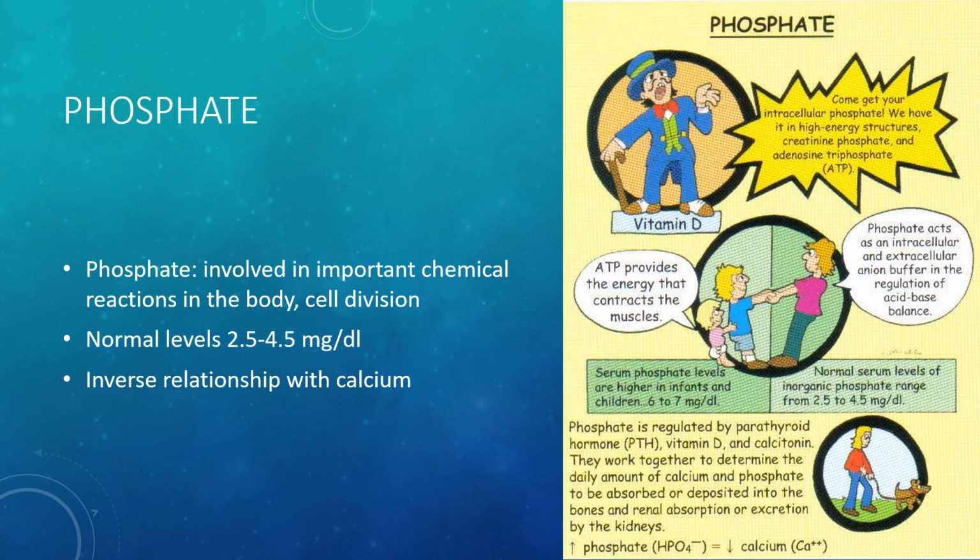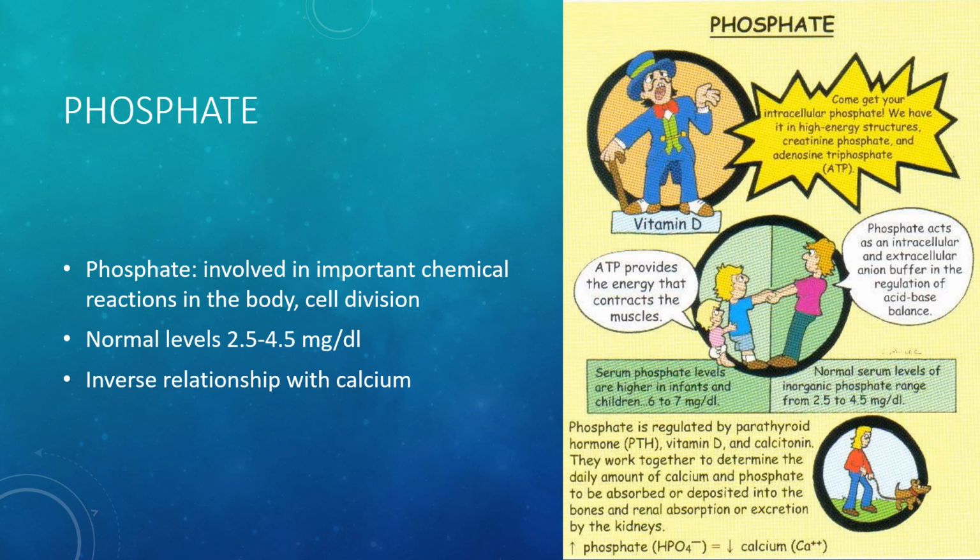Phosphate is a major intracellular fluid ion. The normal serum phosphate level is 2.5 to 4.5 milligrams per deciliter. Most phosphorus is found in the bones. Phosphorus has a major role in acid-base balance as a hydrogen buffer in intracellular fluid and extracellular fluid. Phosphate also promotes energy storage of carbs, protein, and fat metabolism and helps form bone, teeth, muscles, and red blood cells.